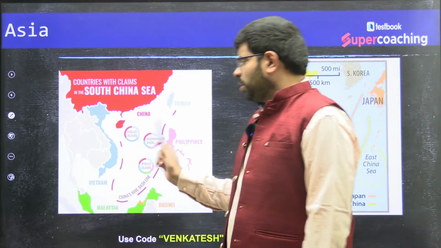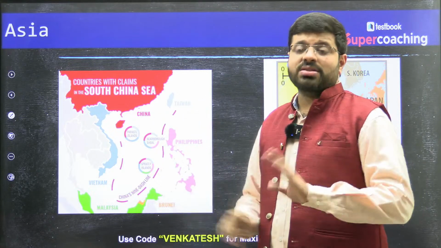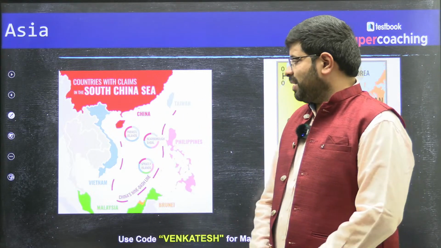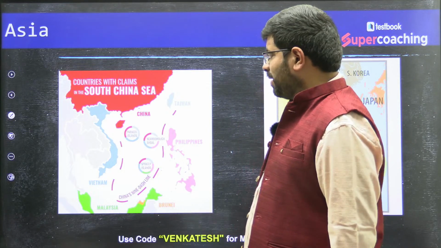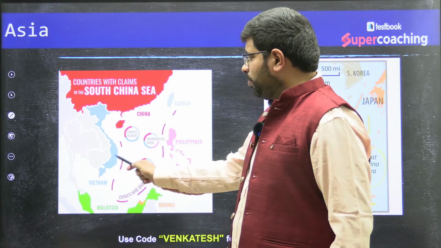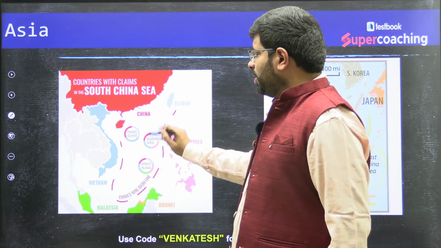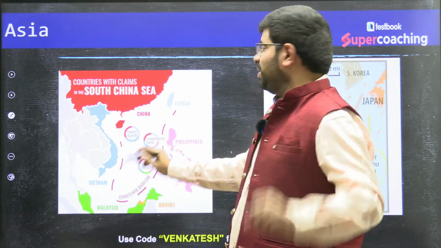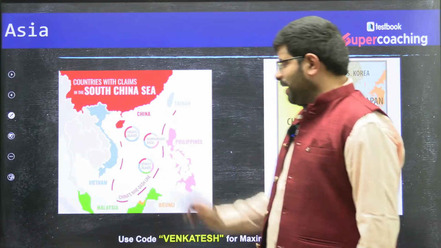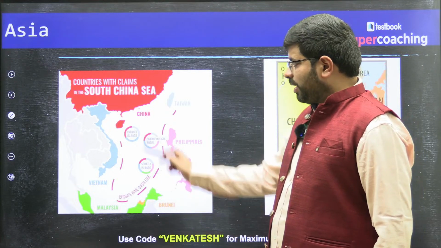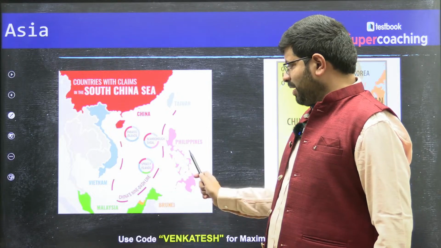Similarly, for these conflicts you need not remember completely which countries are involved, because you can see the Paracel Islands claimed by China in red, Vietnam in blue, and also Taiwan in light blue. So the Paracel Islands are claimed by three parties: China, Taiwan and Vietnam. The Spratly Islands are claimed by China, Vietnam, Malaysia as well as the Philippines.